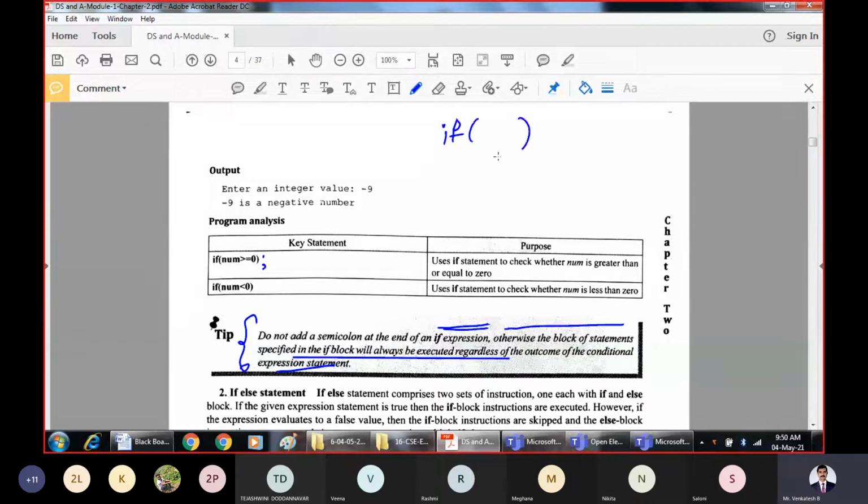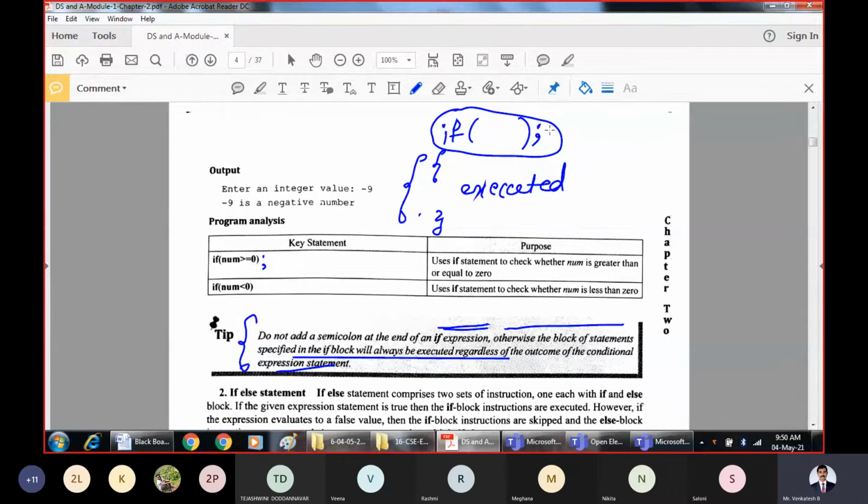That means if you have written something like this, if, then opening bracket and closing bracket, we are not supposed to add a semicolon at the end. If you write a semicolon, whatever may be the outcome of this statement, all these will be executed.